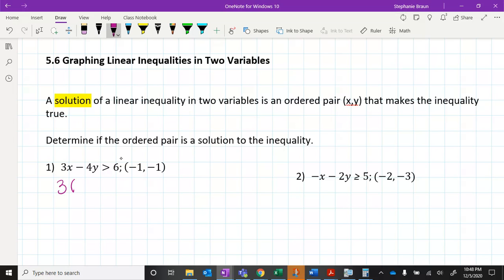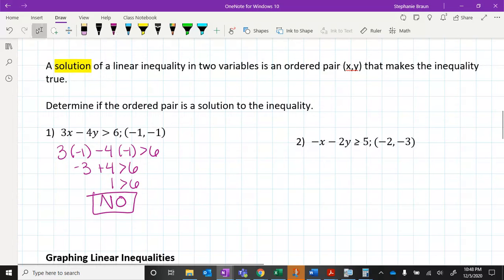So I'm going to do 3 times -1, that's my x value, minus 4, the 1, and 6. 3 times -1 is -3, plus 4, 6. -3 plus 4 is going to be 1, which is greater than 6. Is 1 greater than 6? No, it's not. So this is not a solution. All right, next one.